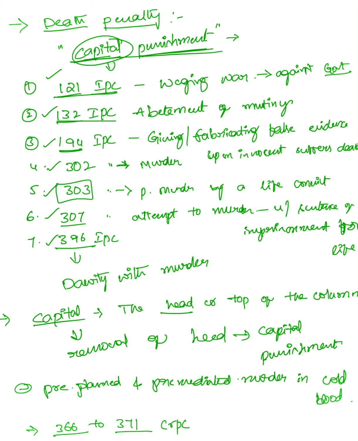This section was struck down by the Supreme Court, holding that it was unconstitutional while disposing of the case Mithu versus State of Punjab in the year 1983.